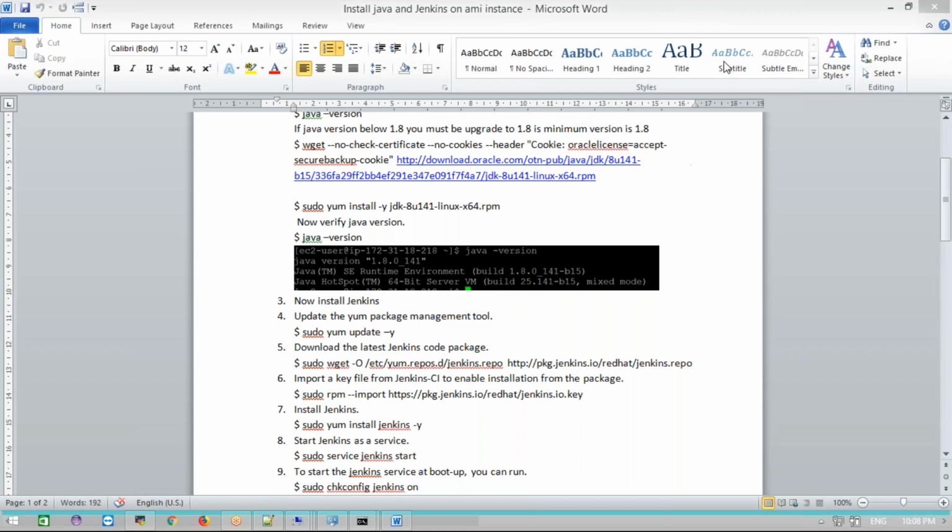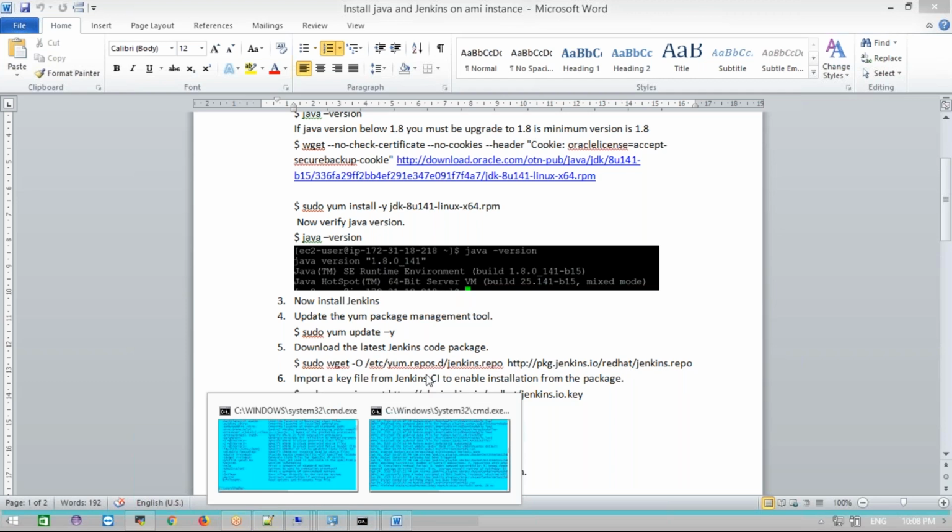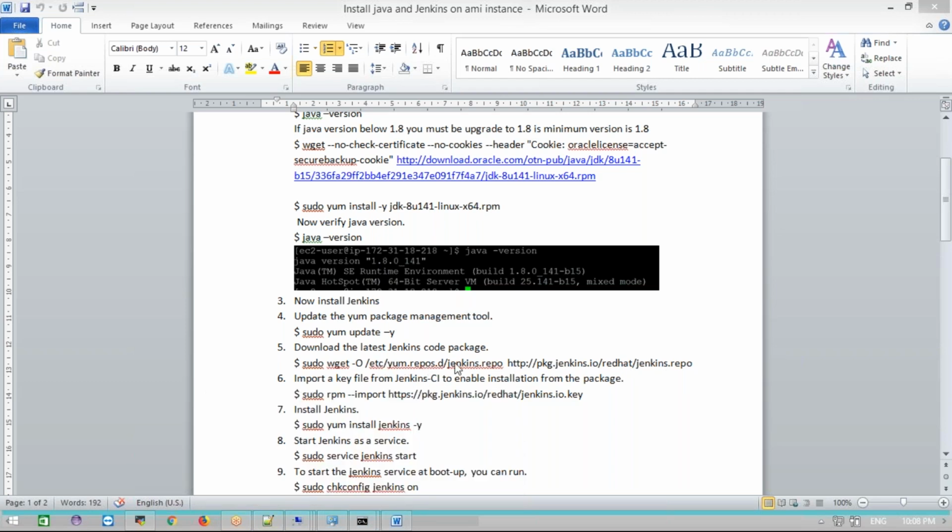The code package: I am adding my Jenkins URL to my repository, the website location where I go and download Jenkins. I am going to add it in my etc Jenkins repository, the local repository. Now, if I run this command directly, it will install my Jenkins software. Okay, got it.